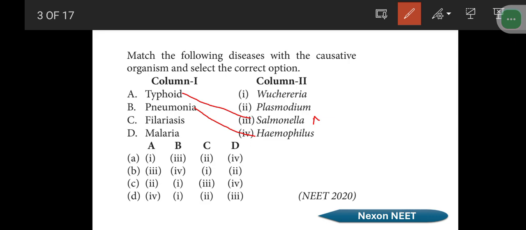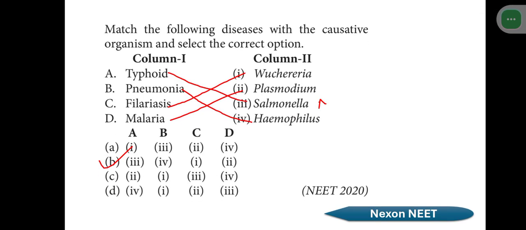Then, filariasis. We already know filariasis is otherwise called elephantiasis. It is a helminthic, which means a worm, disease. It is a parasitic disease caused by Wuchereria bancrofti. Please note it. And malaria, we already know, is Plasmodium, especially Plasmodium falciparum. As a result, option B is the right answer. So typhoid is Salmonella, pneumonia is Haemophilus pneumoniae, filariasis is Wuchereria bancrofti, and malaria is Plasmodium falciparum. Please note down these causative organisms, it is very important.